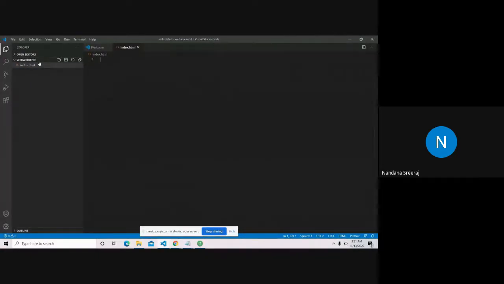You can also put any other name like nandana.html, nami.html. Any .html file is okay. But yeah, it's a convention that's followed. It's better to name it index.html.